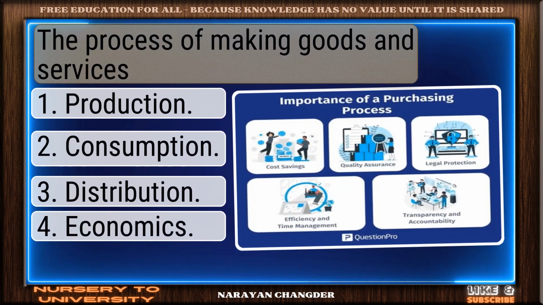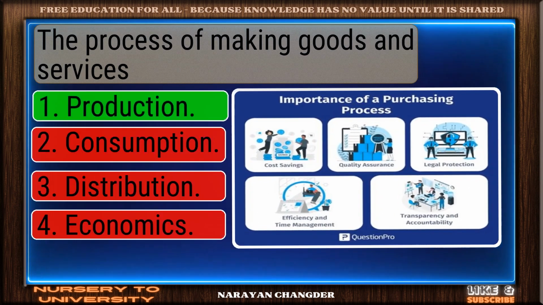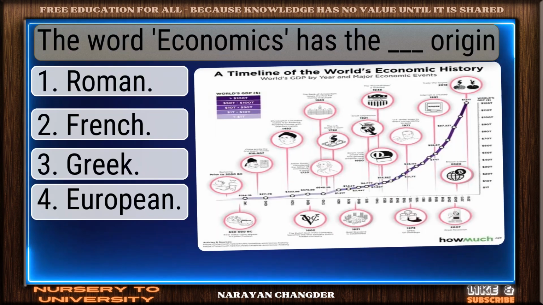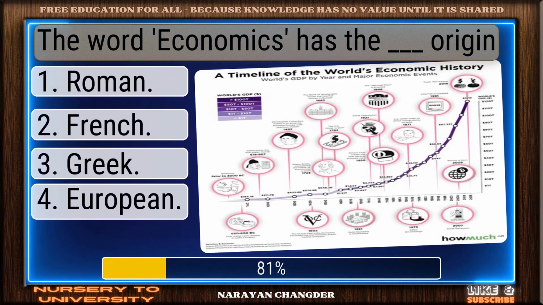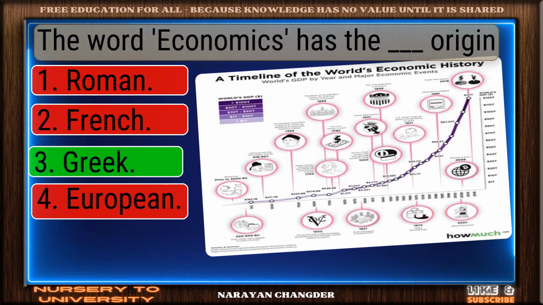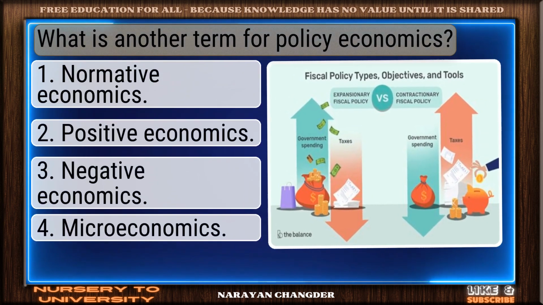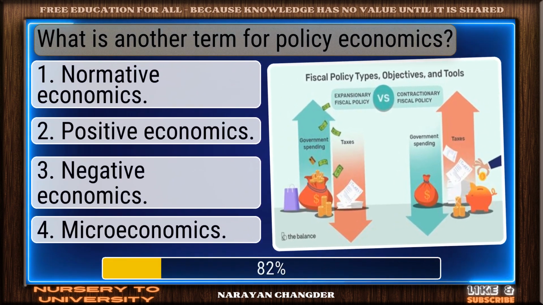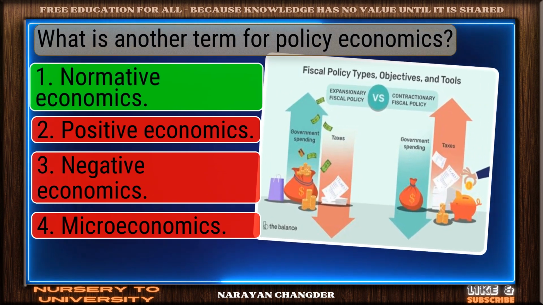The process of making goods and services. Excellent. Production is well-reasoned. The word economics has the dash origin. Well-reasoned. Greek is correct. What is another term for policy economics? You're right. Normative economics is correct.